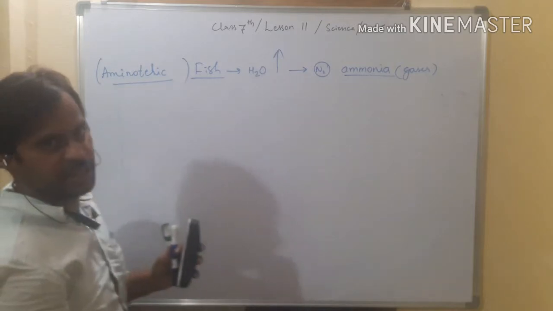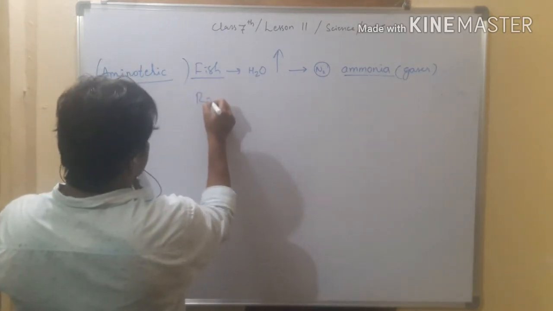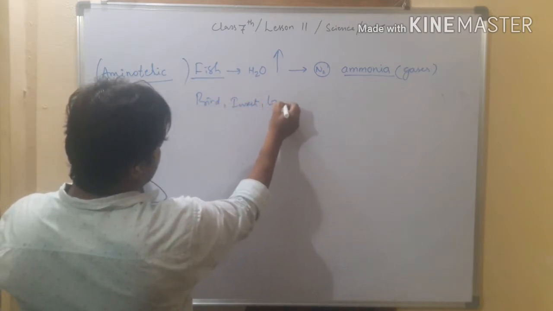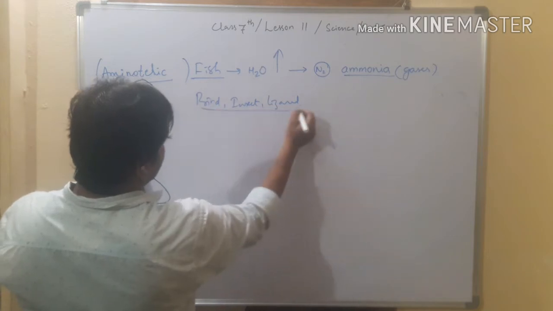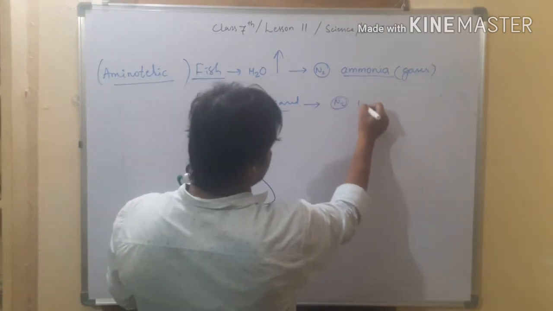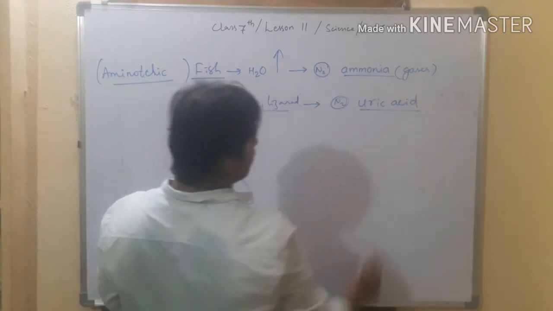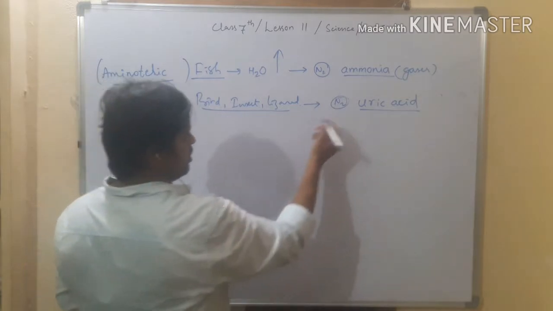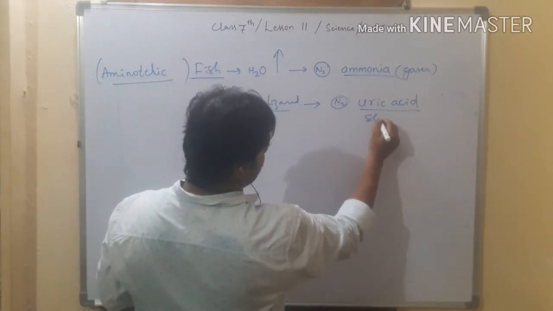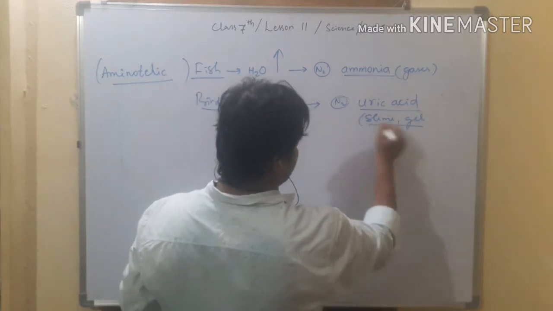organism. Whereas birds, insects, lizards, right, they release the nitrogenous material in the form of uric acid, and that too as a slime and gel-like white colored material.